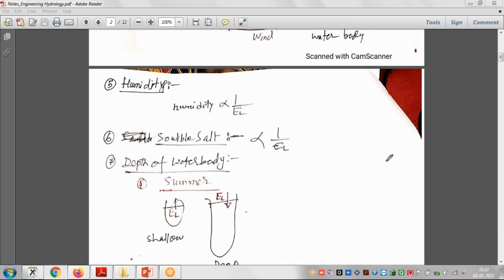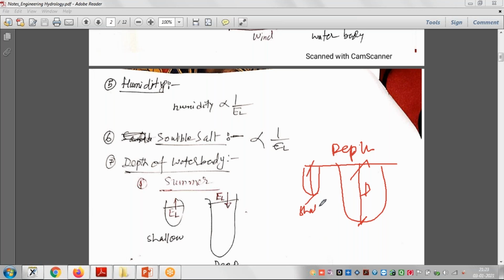Next is the depth of the water body. Suppose some river is there, right? The same thing applies here, but again there are two conditions for depth of water. Suppose this is the depth of water. This is what we can call shallow depth, meaning small depth, and this is big or longer depth, very deep. So shallow and deep, this depth plays a very important role.